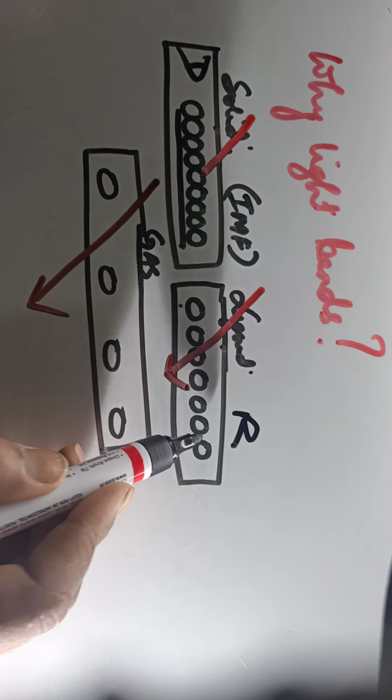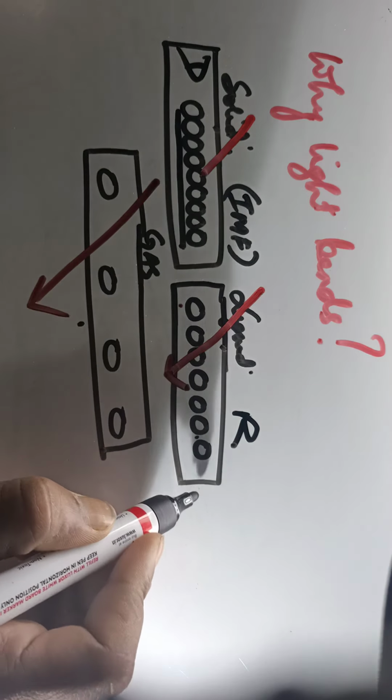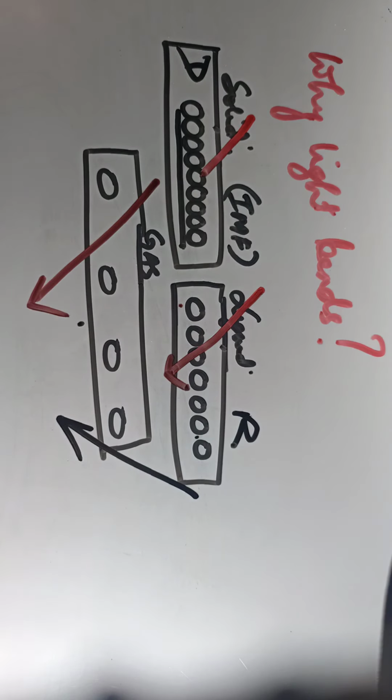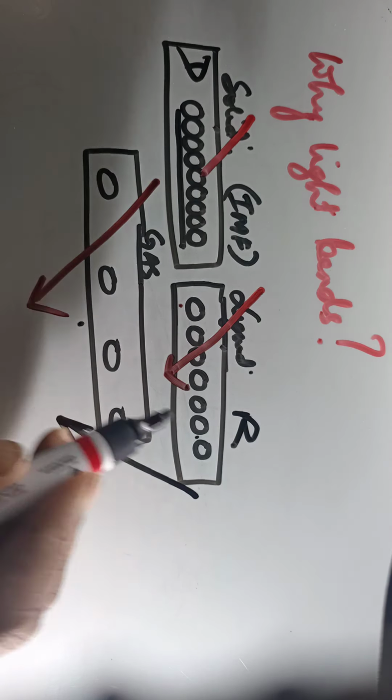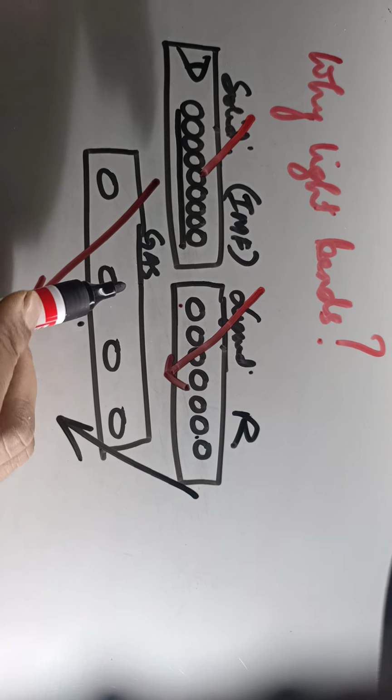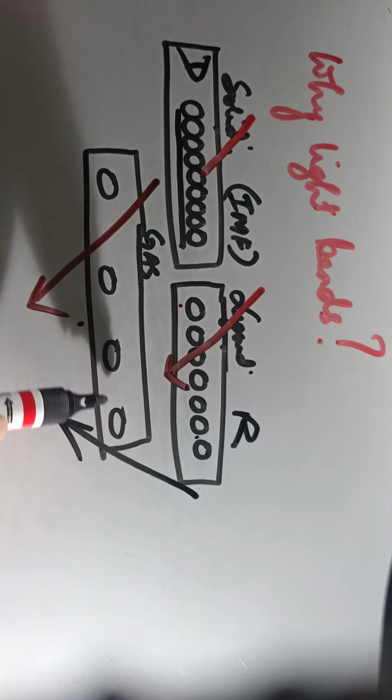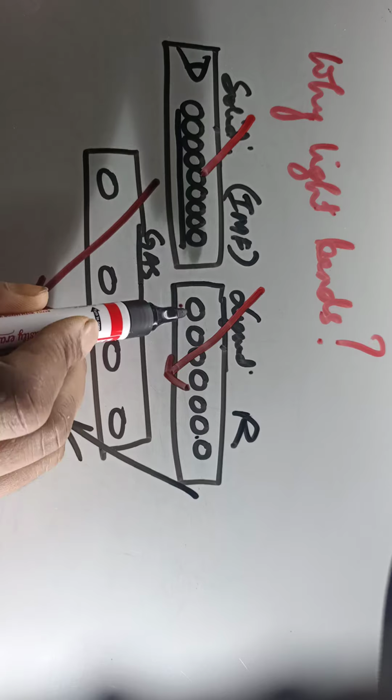Now if you compare liquid and gas, which will be rarer and which will be denser? You see, in case of gas the molecules are far away, whereas in case of liquid the molecules are close.